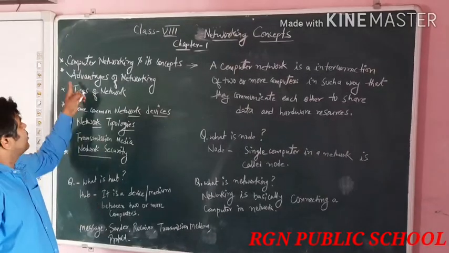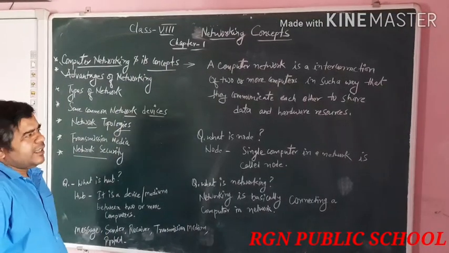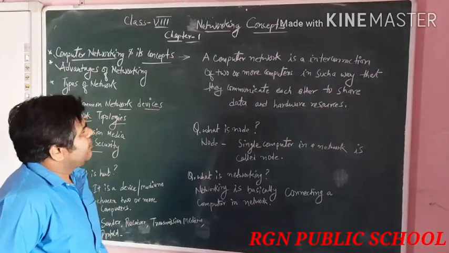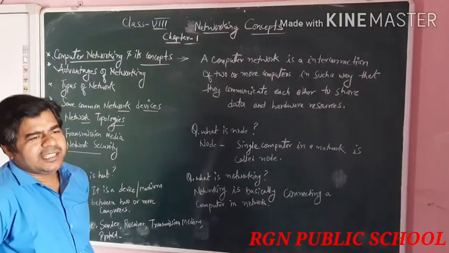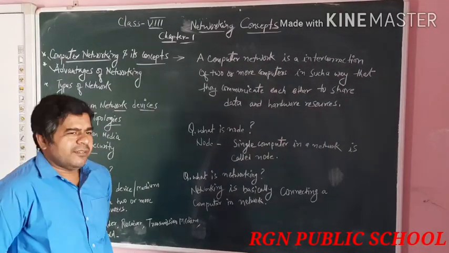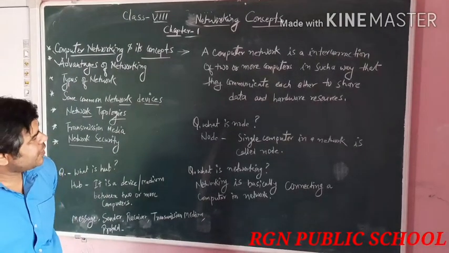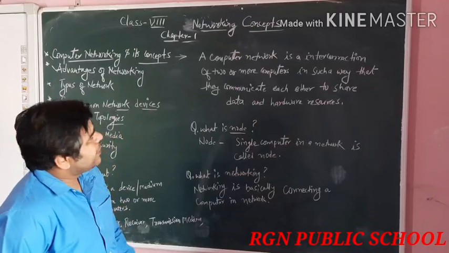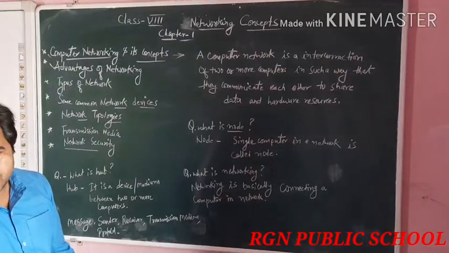First of all, computer networking and its concept. Students, a basic computer network is an interconnection of two or more computers in such a way that they communicate with each other to share their data as well as files, also some hardware resources. A computer network is an interconnection of two or more computers that communicate with each other to share data and hardware resources.